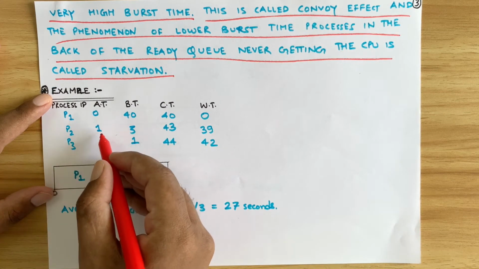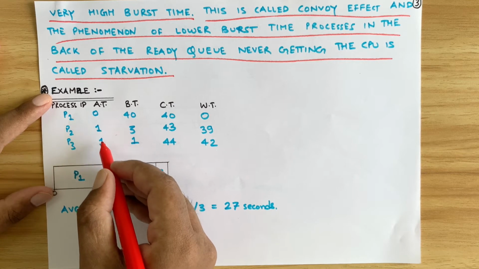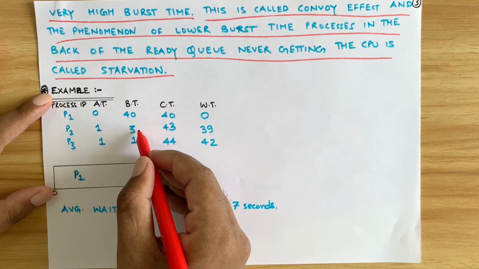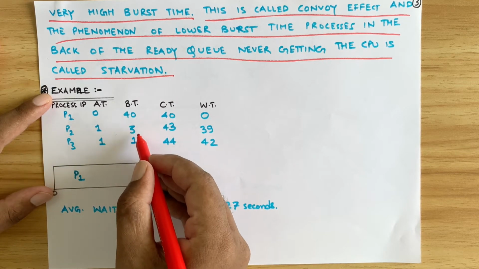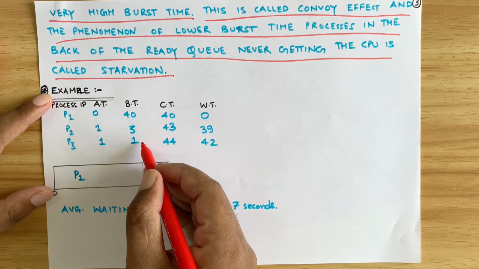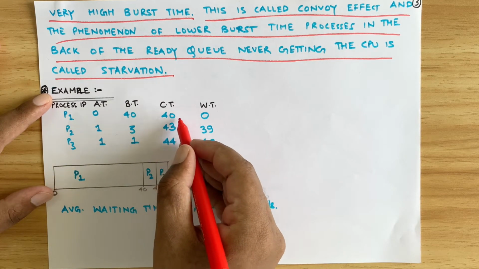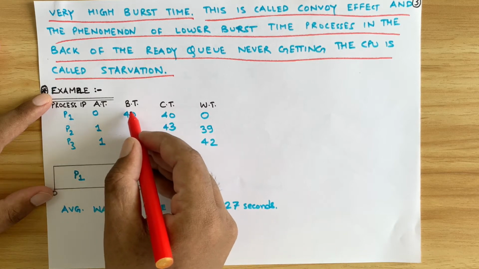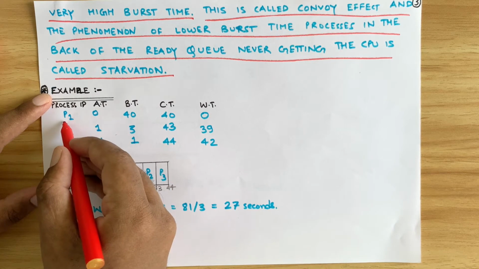Now P2 and P3 both arrive at the first second and their execution times are quite low. Their burst time is 3 seconds and 1 second respectively, but they will start their execution after this heavy process P1.